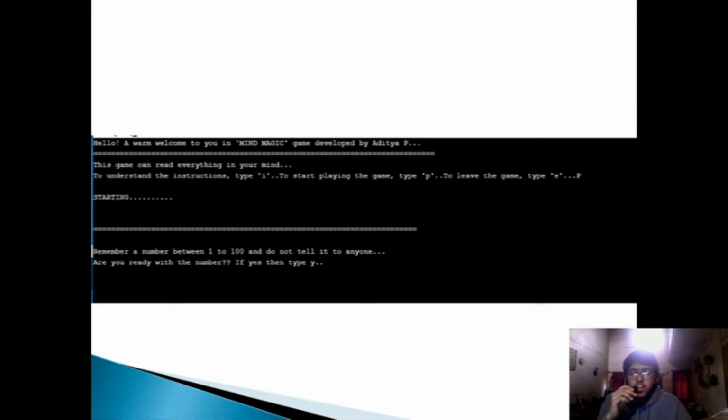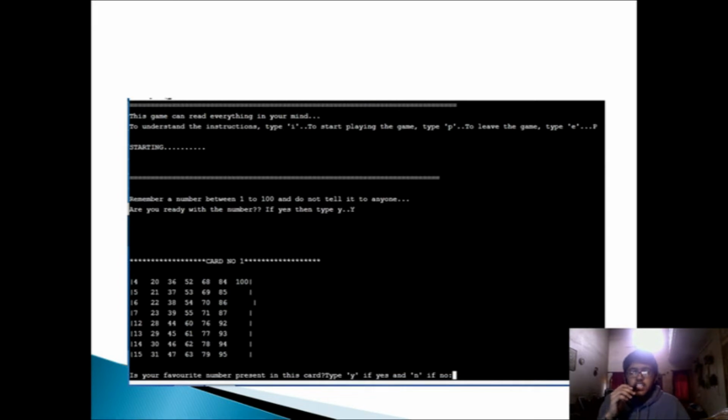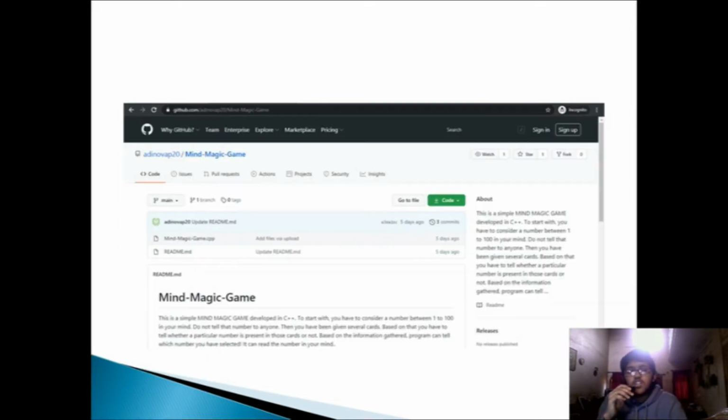After that, a series of 7 cards is shown on his screen and he has to tell whether that number is present in these cards or not. After the 7th card, computer automatically identifies the number chosen by the user. I have also uploaded the source code of the project on my GitHub repository, as you can see here.